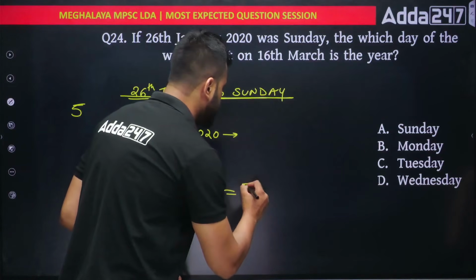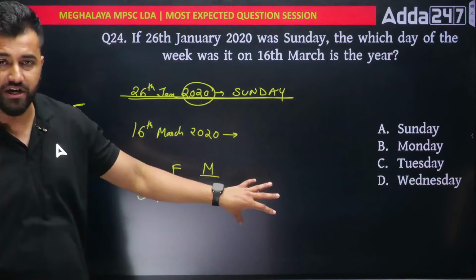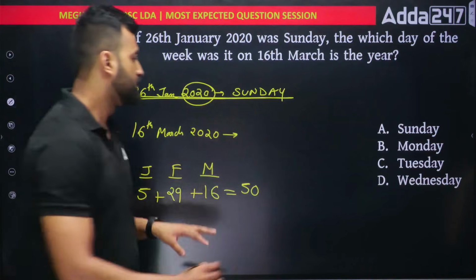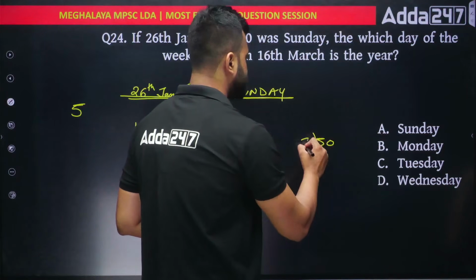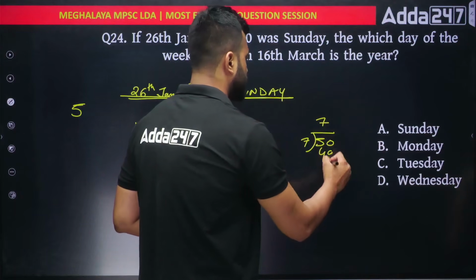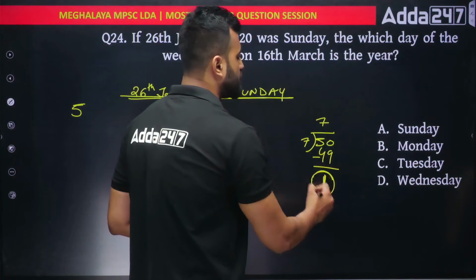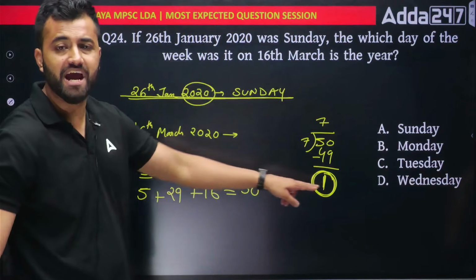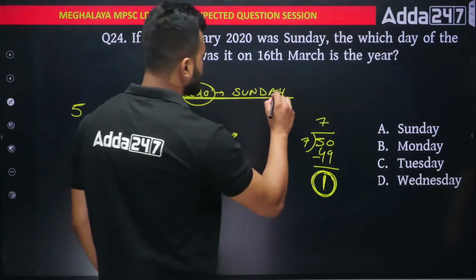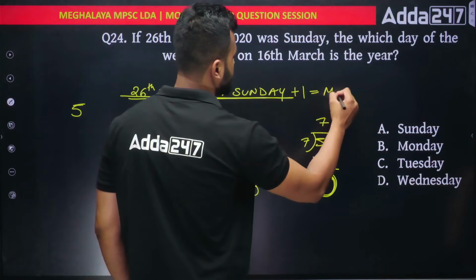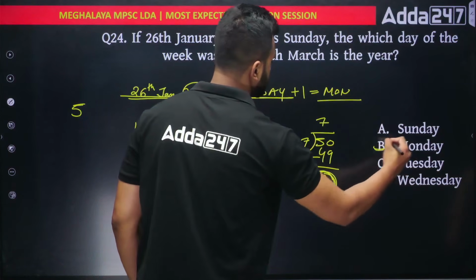So we have to just check after 50 days, what will be the day. In order to do that, just divide this number by 7. If you divide 50 by 7, how much are you getting? 7 7s is 49. So the remainder is what we are interested in. Remainder is 1. Whatever remainder you get, my friend, just add this and you'll get the answer. So Sunday plus 1 will be the answer. That is your Monday. Option number B.